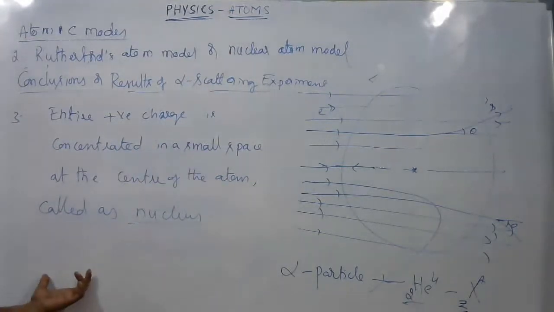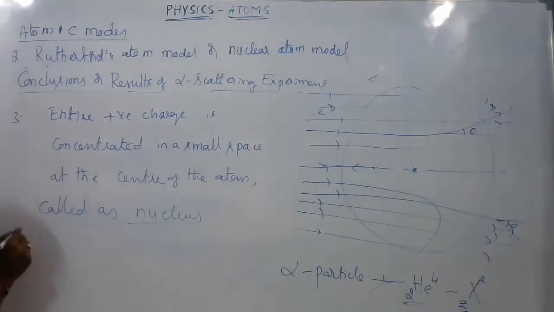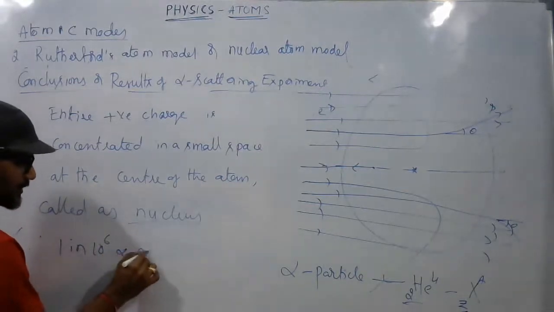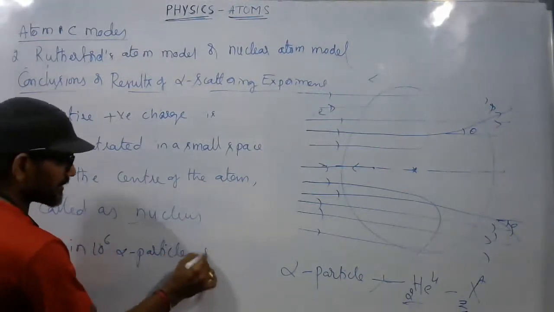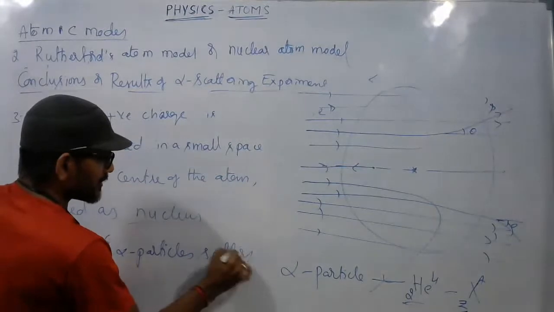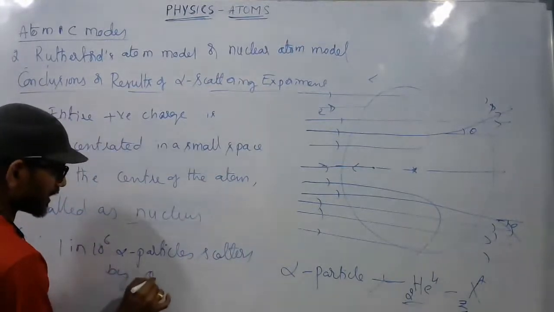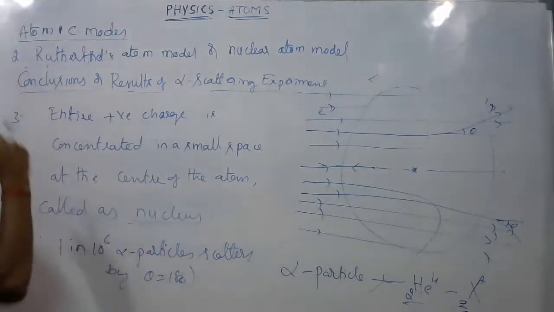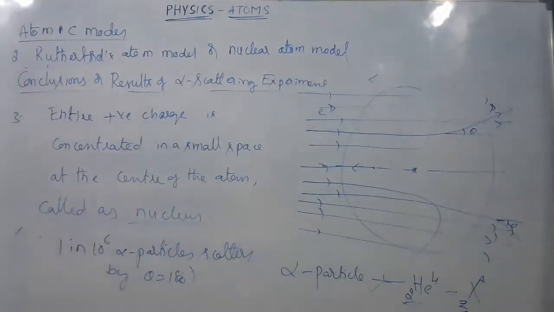Is this clear, everyone? This result was concluded based on the observation that 1 in 10 power 6 alpha particles scatters by theta equal to 180 degrees. Based on this observation, they concluded this point. Right?